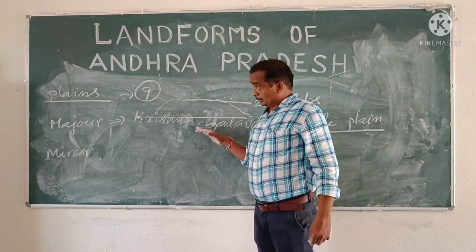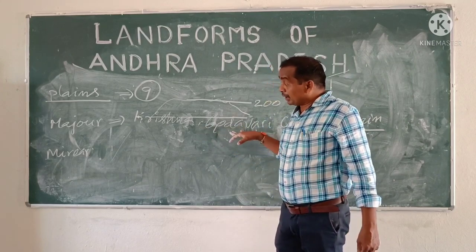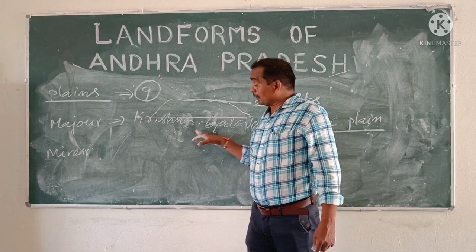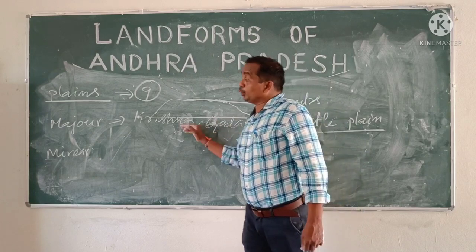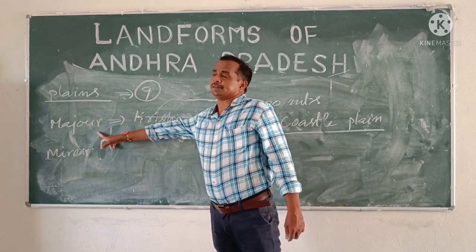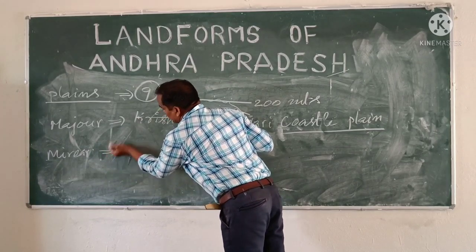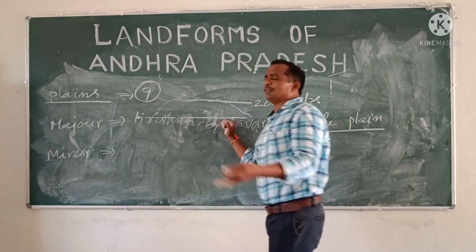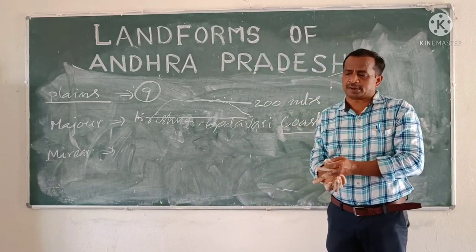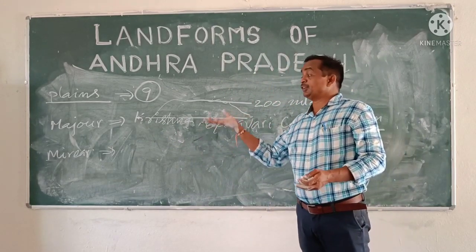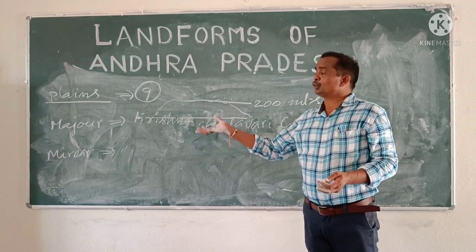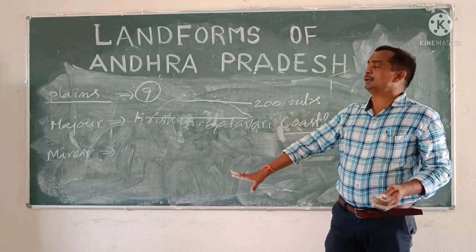So the plain area covered by the Krishna river or Godavari river area is called the major plains. The rest of the plains are minor plains. Of course, small rivers are there, so the plains formed near the small rivers are called minor plains.